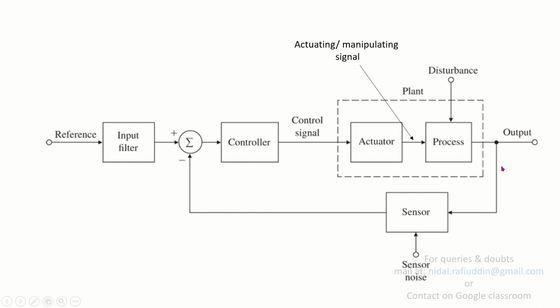In order for the process to be automated, the output signal is fed to the sensor. This sensor senses the actual output and compares it with the desired output. This reference signal can also be termed as the desired output, or the output we desire the process to attain, and that is why the name desired output. So I guess this is clear to all.